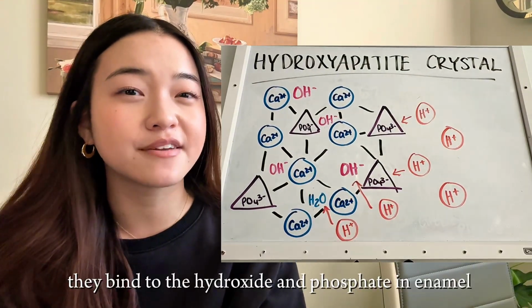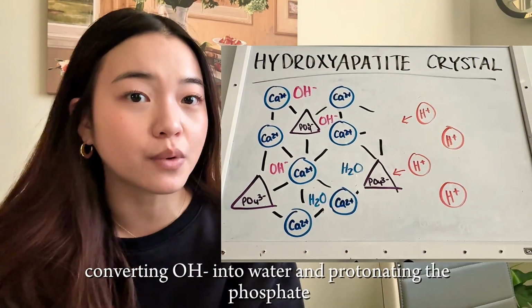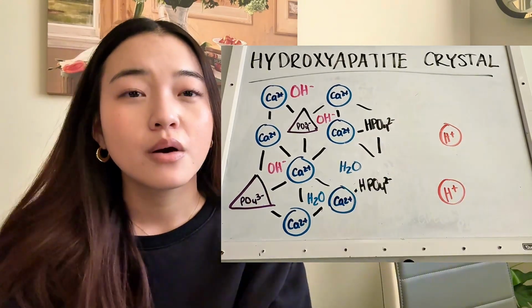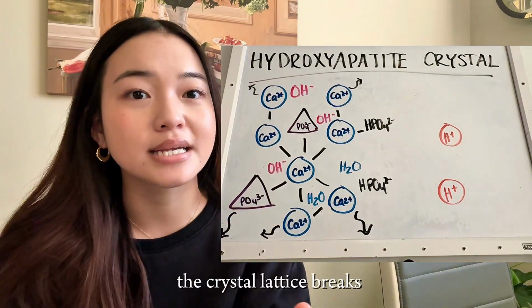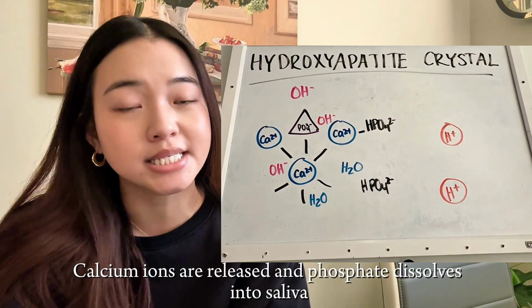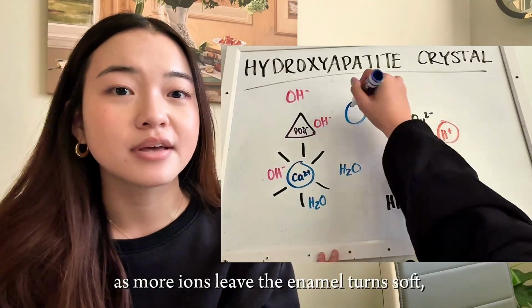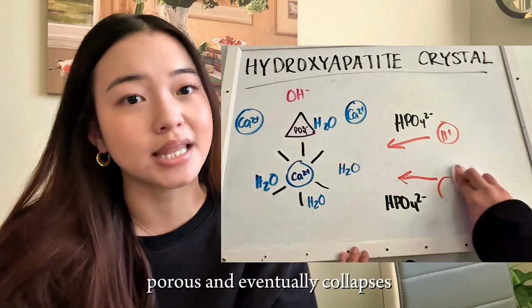They bind to the hydroxide and phosphate in the enamel, converting OH⁻ into water and protonating the phosphate. Once those groups are neutralized, the crystal lattice breaks, calcium ions are released, and phosphate dissolves into saliva. As more ions leave, the enamel turns soft, porous, and eventually collapses.